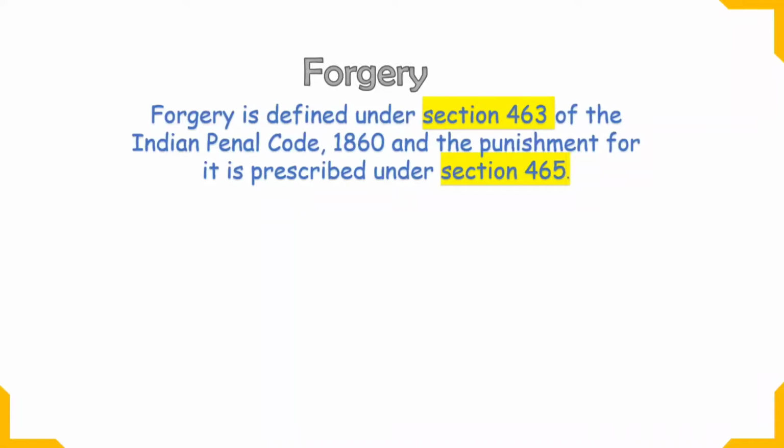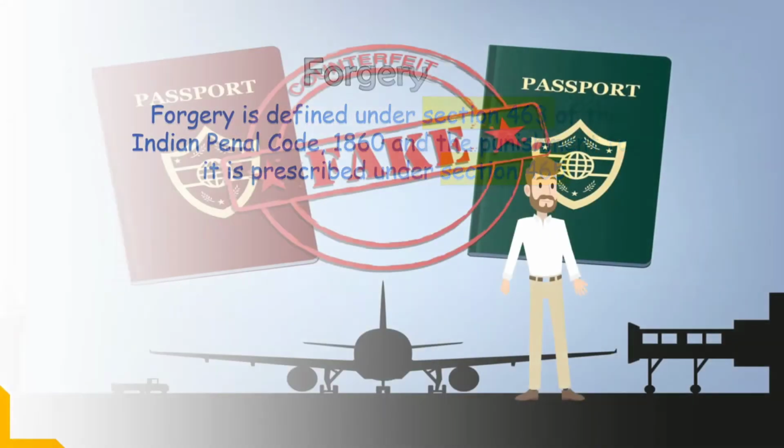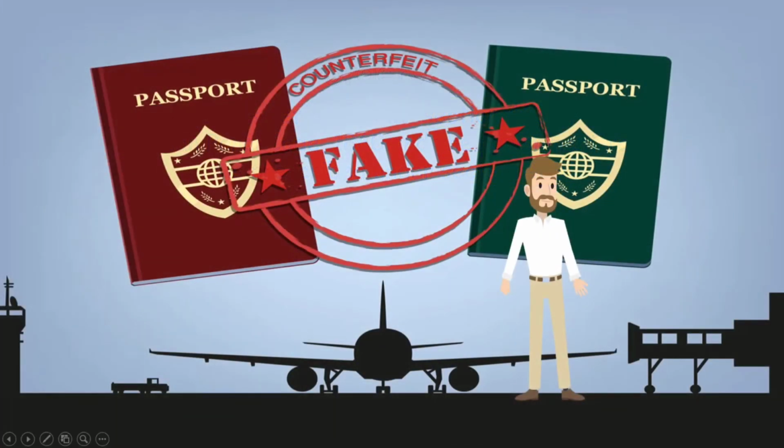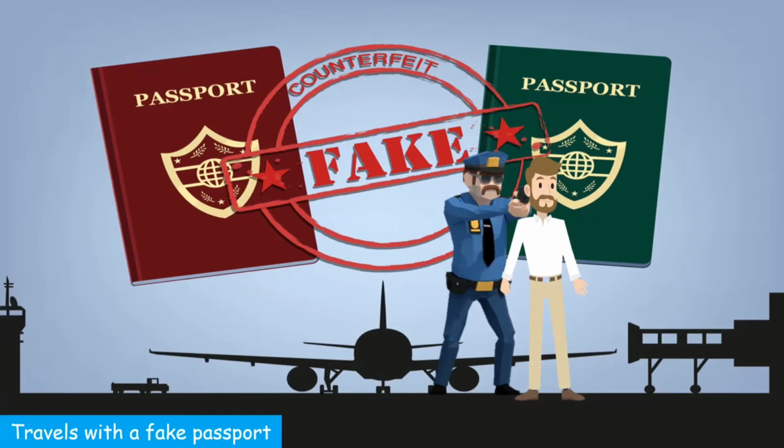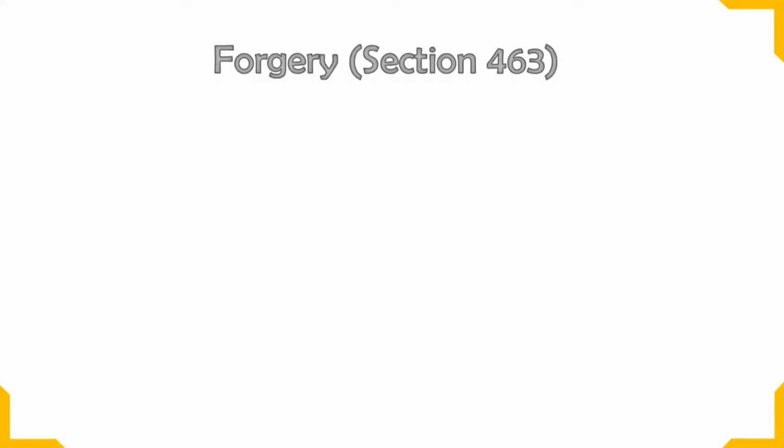Let's understand forgery with a very good example. Let's say that there is a person called A and he is traveling with a fake passport. Now traveling with a fake passport is not a problem because it's already illegal. Now when the airport authority comes to know that, they immediately arrest him. Now why did they arrest him? Because he was traveling with a fake passport. Now whenever someone uses a fake passport for his personal gain or for anything, that topic will be covered under a topic called forgery. Now let's understand what really is forgery according to section 463.